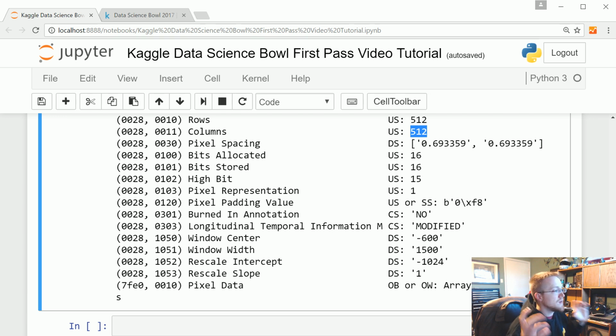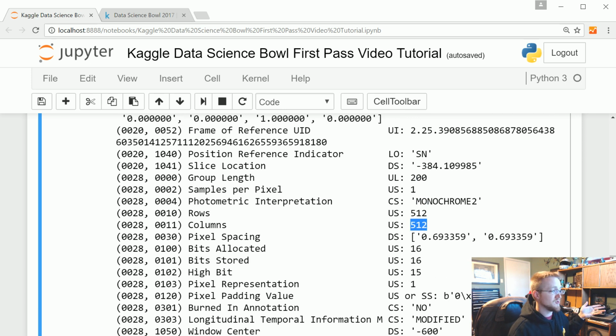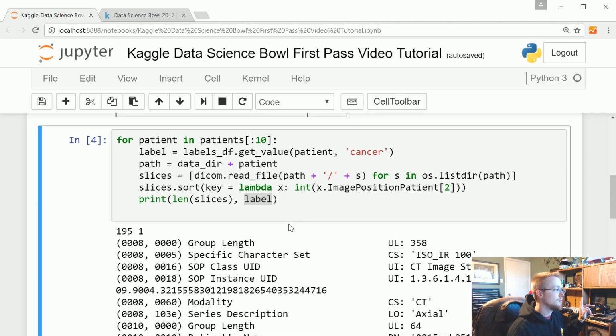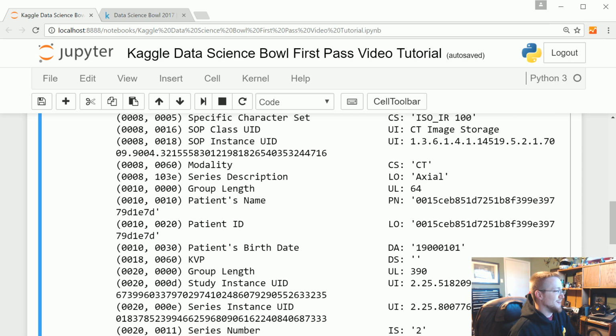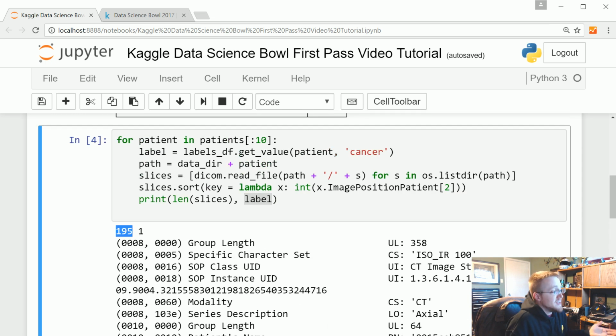If you're not familiar with convolutional neural networks, or neural networks in general, and working with image data, that's a huge image. Also, it's not just 512 by 512. Recall, this is a 3D scan, so this is actually 512 by 512 by 195. That is huge. So we already know right out of the gate we're going to have to really resize this information, and we're going to have to deal with some loss of information when we do that.